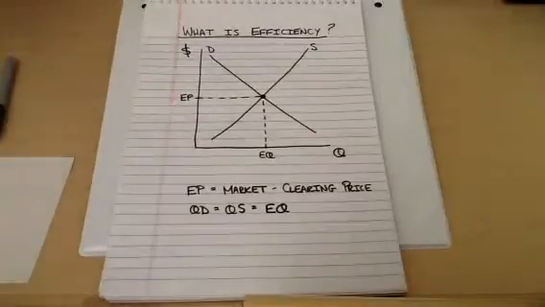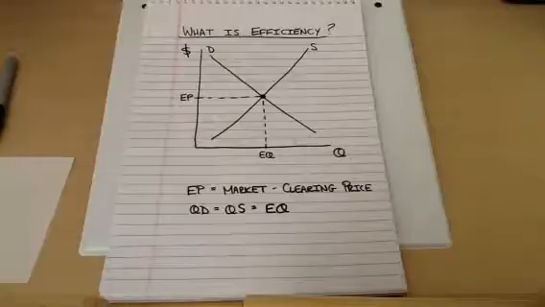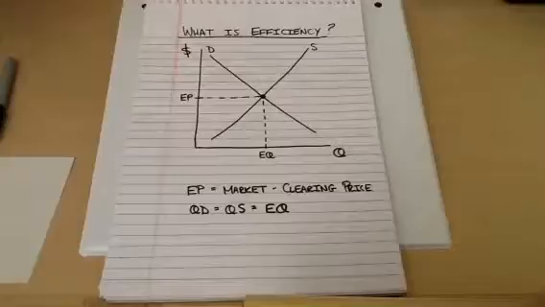This is also called the market clearing price. The reason for that is that it's just that. It's the price where the market's going to clear. There's going to be no extra goods demanded, no extra goods sold, no shortage, no surplus. Exactly all of the goods and services in the market that are produced will be demanded. So this is what we mean when we say economic efficiency. Now that we have established that, we can talk about how markets become inefficient.